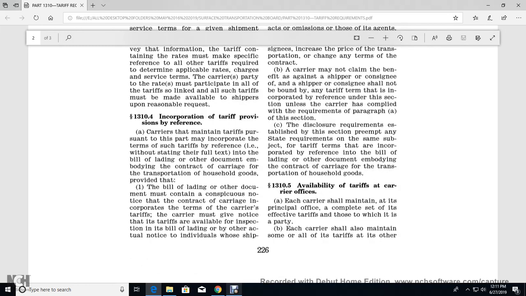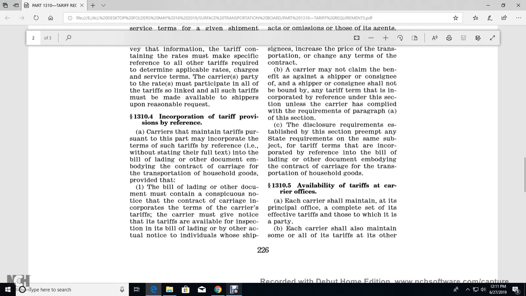1310.4 Incorporation of tariff provisions. Carriers of the main tariff, for the purposes of this part, may incorporate the terms of the tariff by reference, without stating the full text, into the bill of lading or the document embodying the contract for the carriage and transportation of household goods, and provide the bill of lading and other documents. They must contain a conspicuous notice of the contract of carriage incorporating the terms of the carrier's tariff.